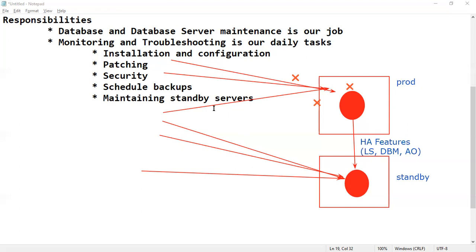It is clear, right? Why we have to maintain standby servers and what options are there in SQL Server. Log shipping is there. We'll talk about the differences in tomorrow's class: what is the difference between log shipping, mirroring, and Always On. No need to worry, you just have to understand what is what. In detail, I will show you all the concepts practically, 100%, including clustering, Always On, performance tuning, everything.